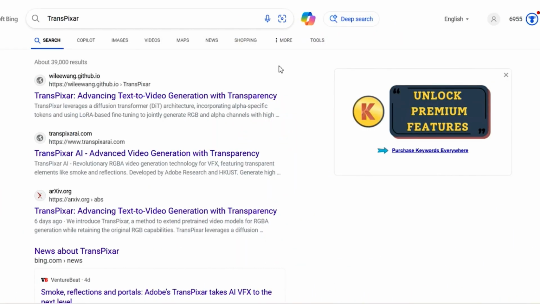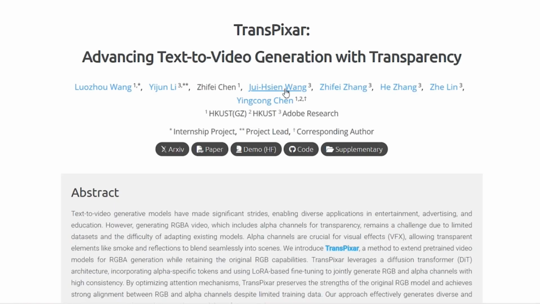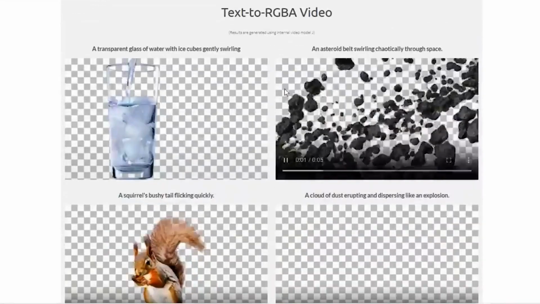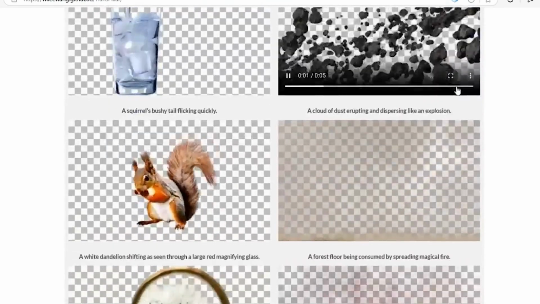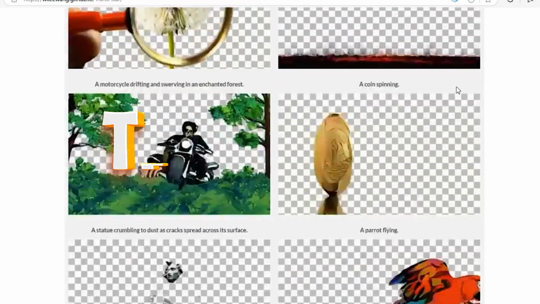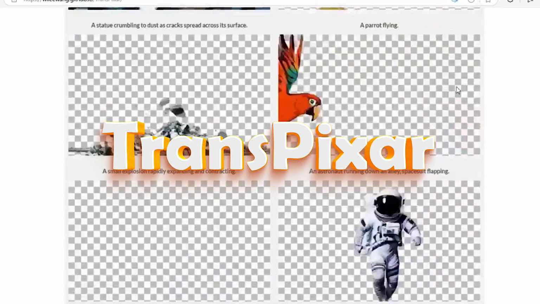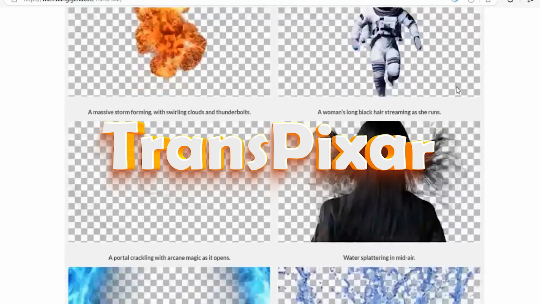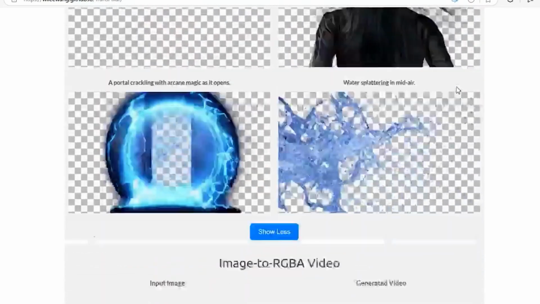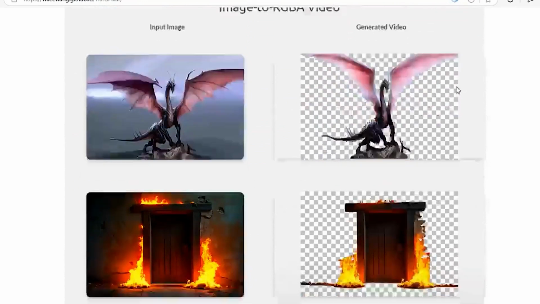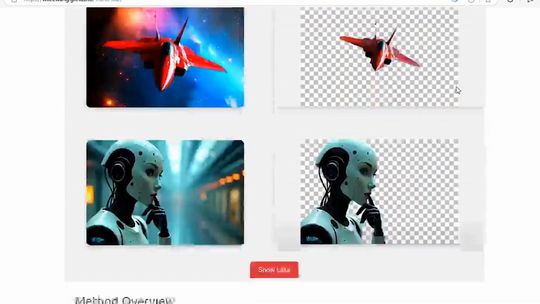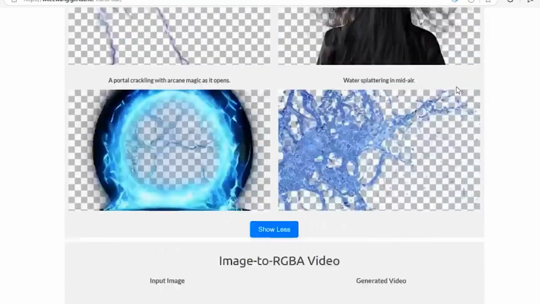Here's a new AI video generator that will be extremely useful for video editors in 2025. With it, you can create any video clip from text or images. It's called TransPixar. This tool will help video editors take their skills to the next level. No more dealing with complex editing or plugins. You can simply create a video clip with a transparent background, then import and blend it into your scene.